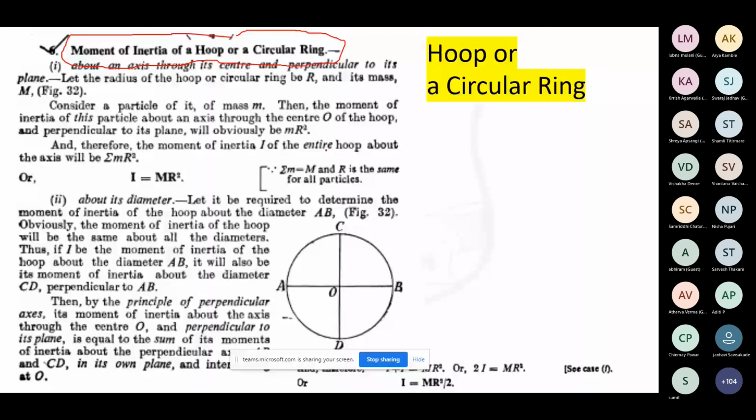Here we consider a certain particle again. Capital M and capital R are the total mass and the radius of the circular ring, rotating about an axis passing through its center, and the ring is in a plane.